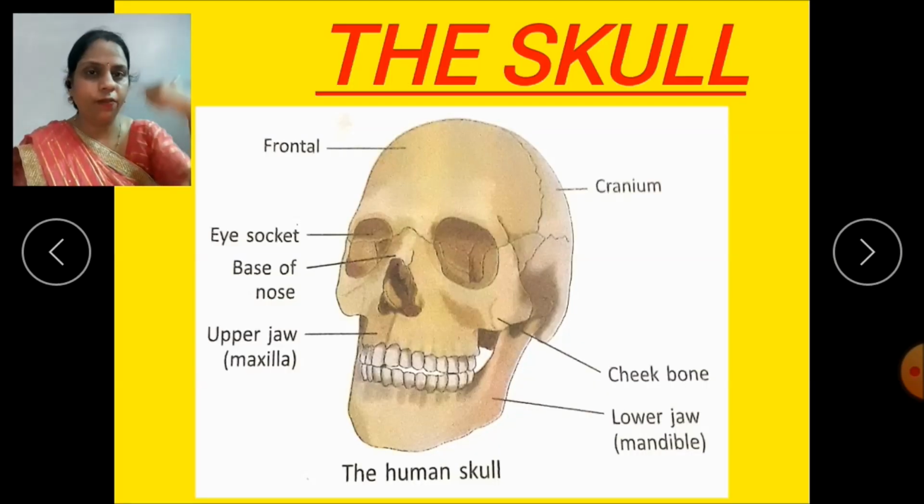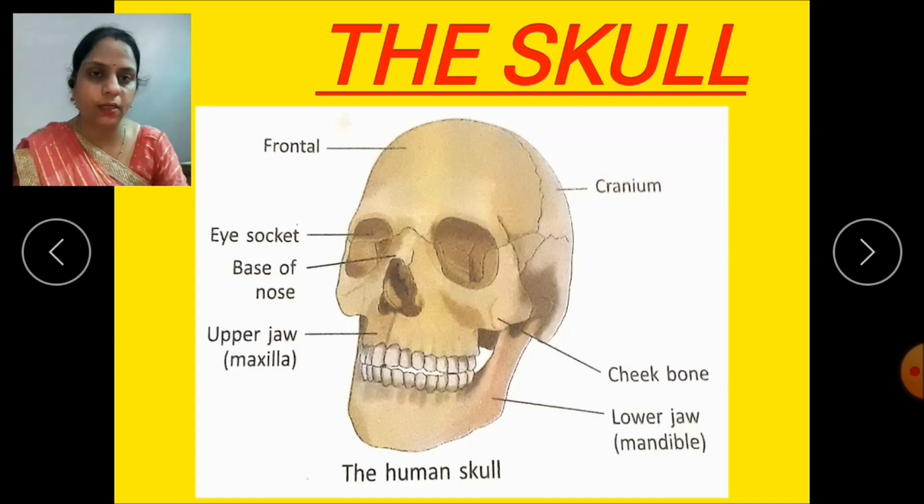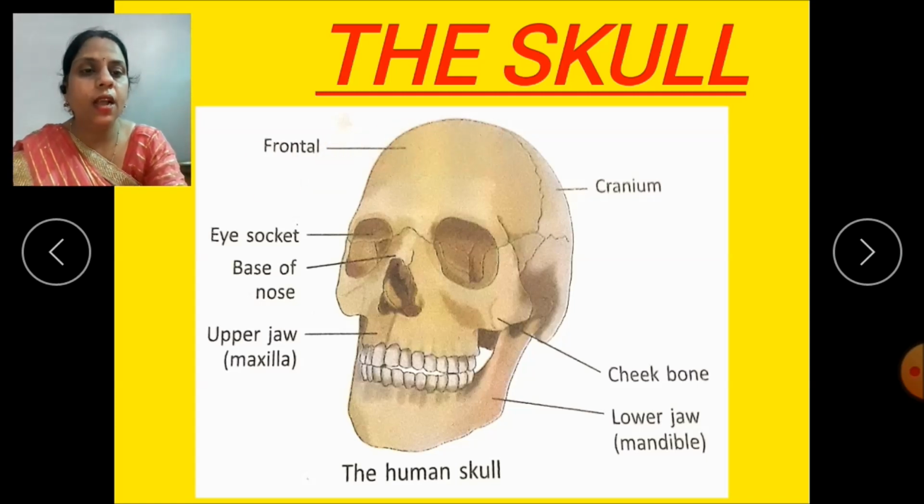This much portion of the body is called the skull. That means the head of the body is called the skull. Now you can see the structure of skull and its different parts. So what are its different parts? This is cranium. This is the front part, eye socket, base of the nose, and this is the upper jaw, called the maxilla. This is the lower jaw, which is known as mandible.